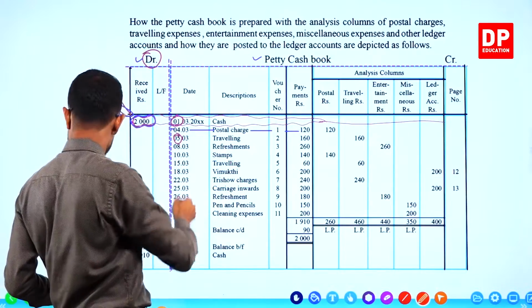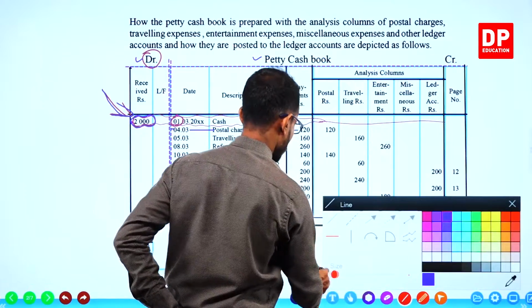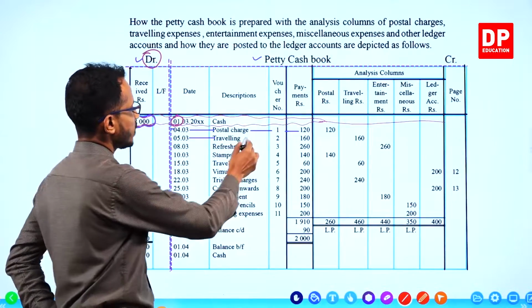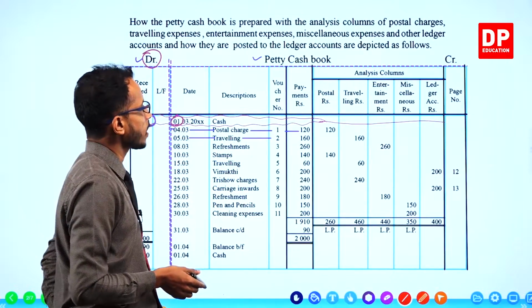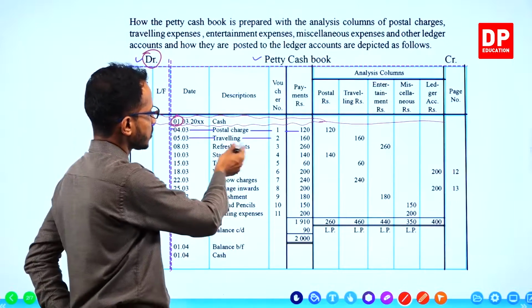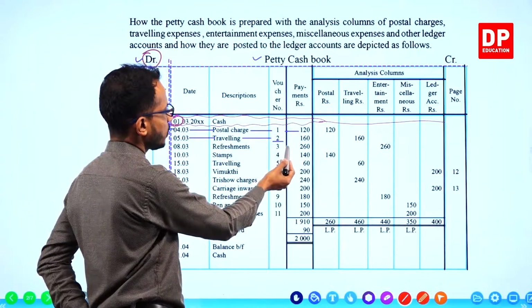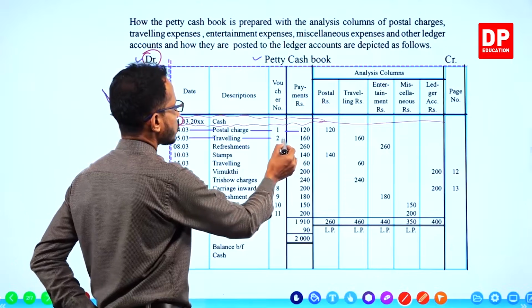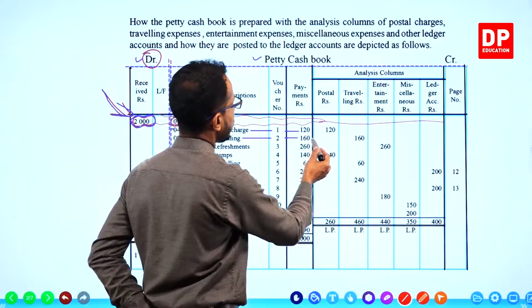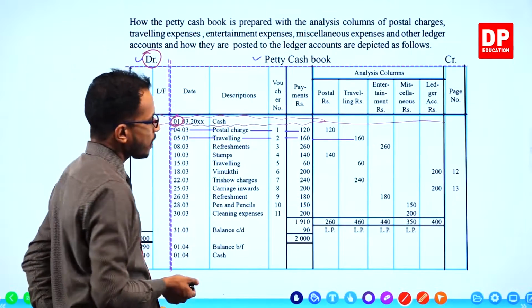Can you see? 5th. Traveling expenses, you can just write traveling in the description. And you have to put the voucher number. See the voucher number 2. Amount in the payments column. Then again, the same amount in the relevant analysis column.